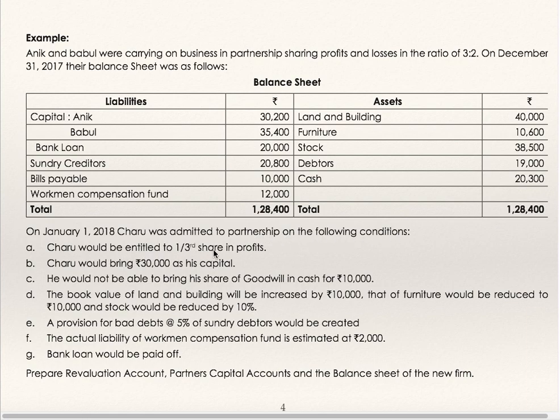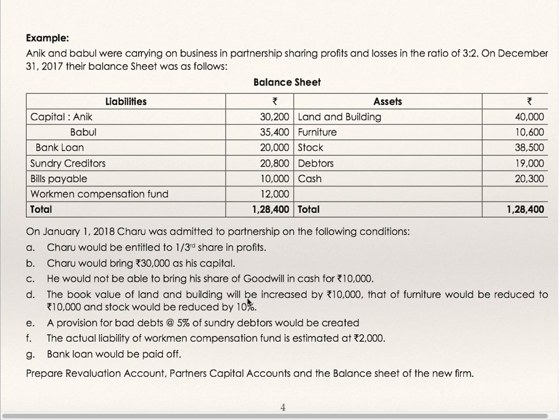Charu would be entitled to one-third share in profits. Charu would bring 30,000 as his capital. He would not be able to bring his share of goodwill in cash, 10,000. So the entry is Charu's capital account debit, to Ankit's capital, to Babul's capital in sacrifice ratio.